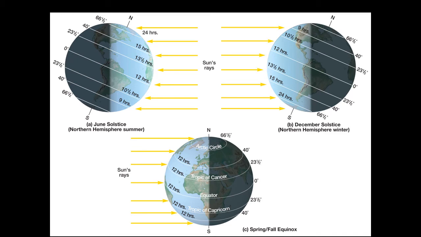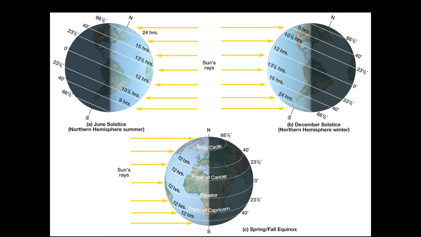In the same way, let's see the December solstice. December solstice happens on 22nd December, when we have the shortest day and the longest night. Let's see the situation in the northern hemisphere. At the equator there are 12 hours of day and 12 hours of night, but at Tropic of Cancer there are 10 and a half hours of day, and in the southern hemisphere things will be reversed.